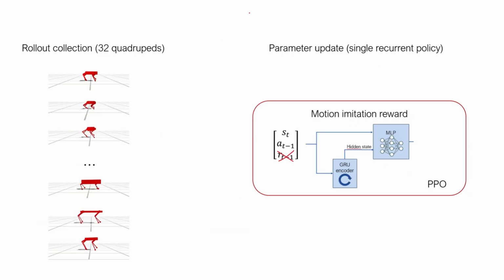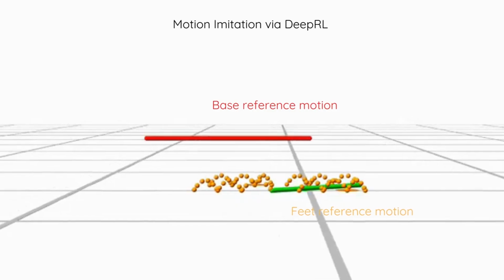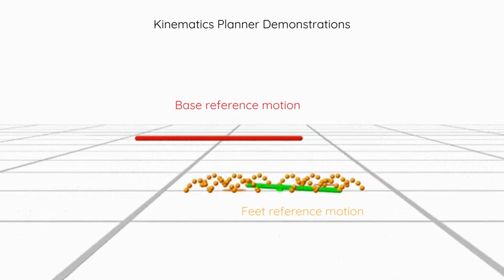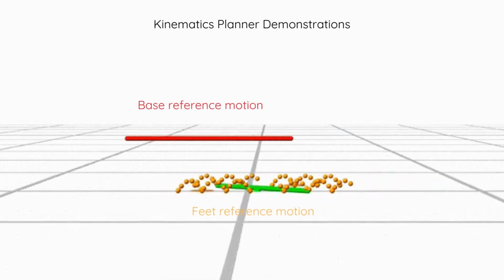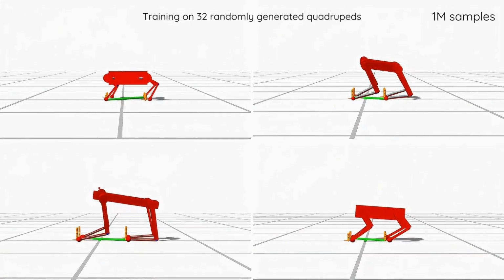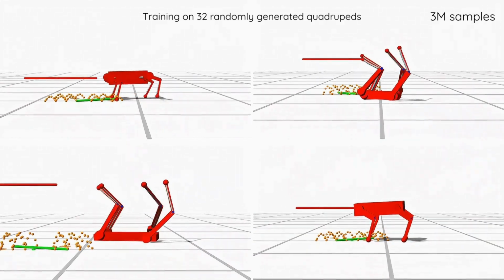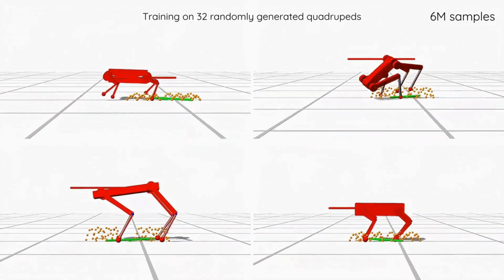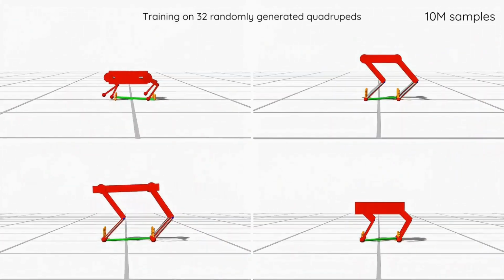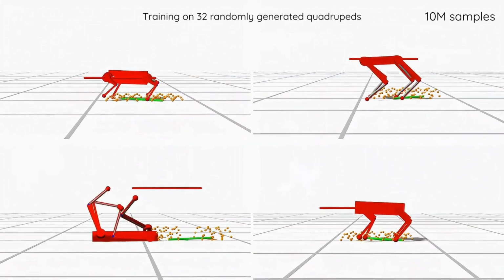Drawing inspiration from meta-RL literature, we train a recurrent policy on a diverse set of quadrupedal robots generated by randomizing the parameters of two commercial robots, Unitree Go1 and Unitree Aliengo. For each of the training robots, we designed an RL task to replicate base and feet motion demonstrations produced by a kinematic reference generator. We show that by training our policy across a small number of robots, it learns to control some easier morphologies first, and then generalizes the desired motion to edge morphologies with very different kinematic and dynamic properties.